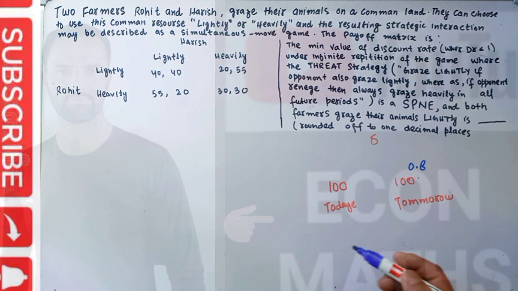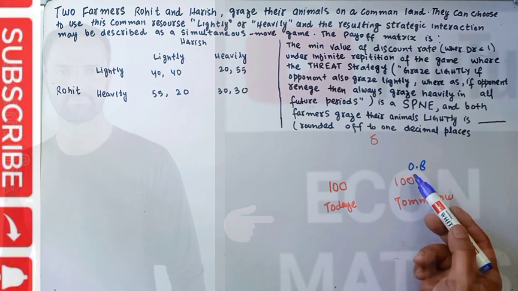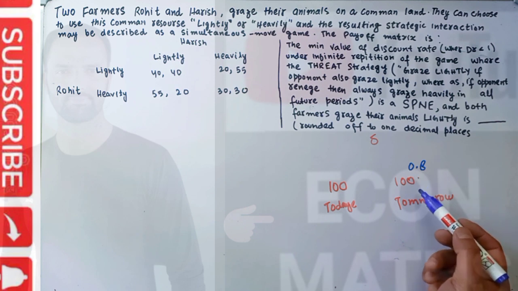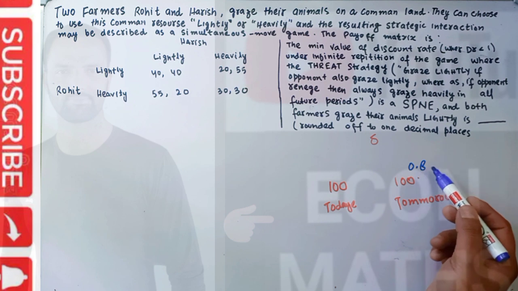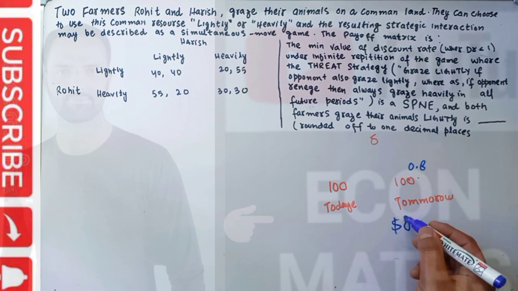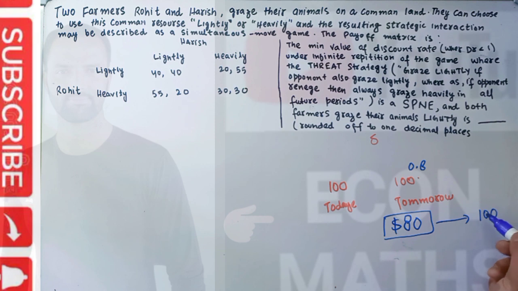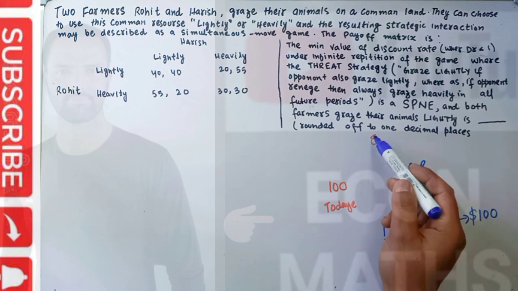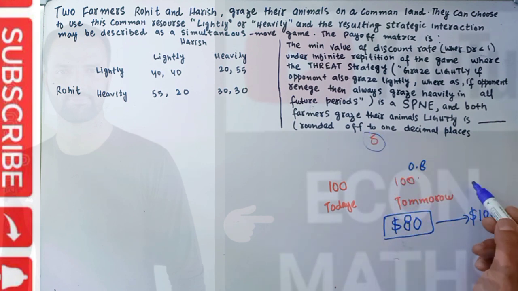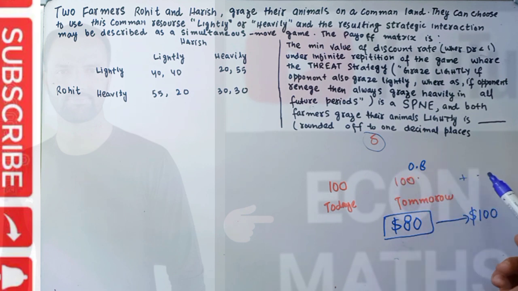Now, what will it mean? It simply means that $100 tomorrow is equivalent to 100 into 0.8, which is 80. That means $80 today. Having $80 today is equivalent to having $100 tomorrow, and this is given by this discounting factor. Similarly, if we have n number of periods, this discounting factor will come along with that.